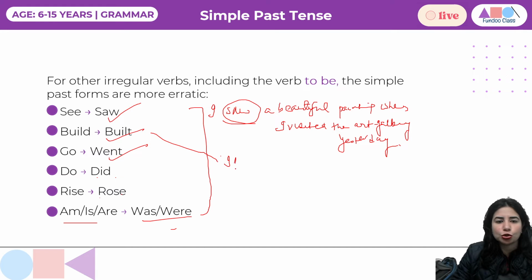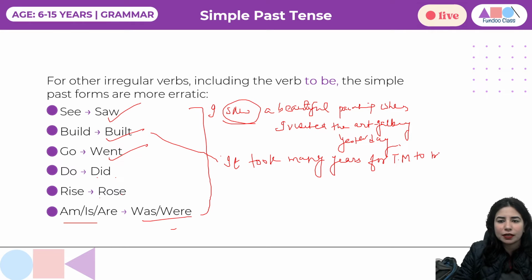Then it took many years for Taj Mahal to be built. Okay, I went for shopping last weekend.